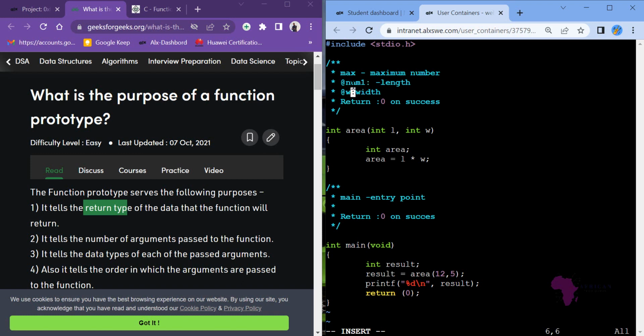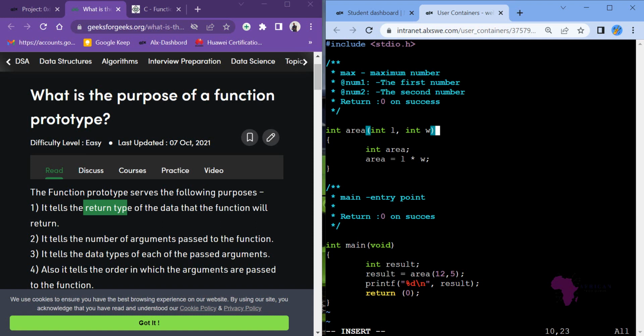Then also I will be using num2, the second number, like that. Then okay, that is all.